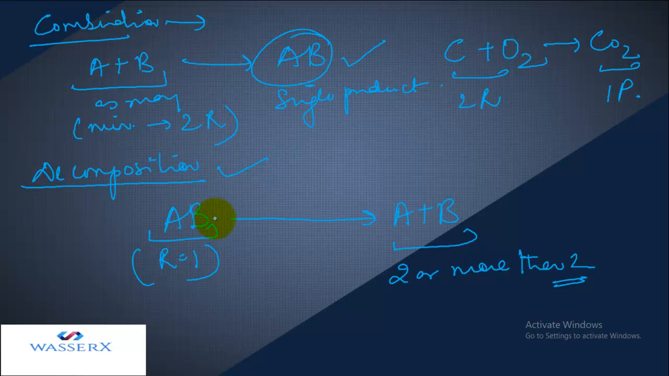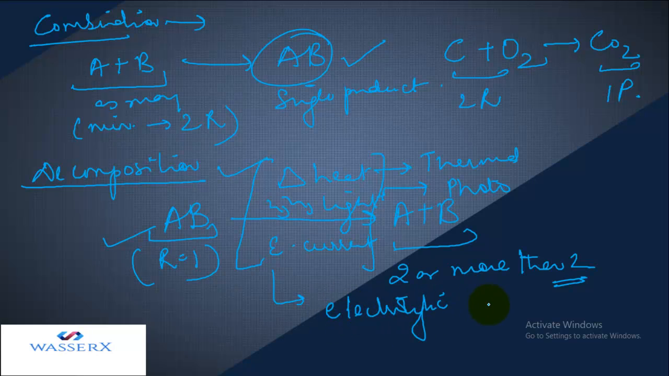Now the question is how this reactant breaks up. It can break up by supplying it with heat, it can break up in the presence of light, or it can break up by passing electric current. So 3 special conditions can be used to break this one reactant into 2 or more products. Accordingly, the decomposition is termed thermal decomposition, and if light is used, it is called photo decomposition, and if current is used, it is called electrolytic decomposition.